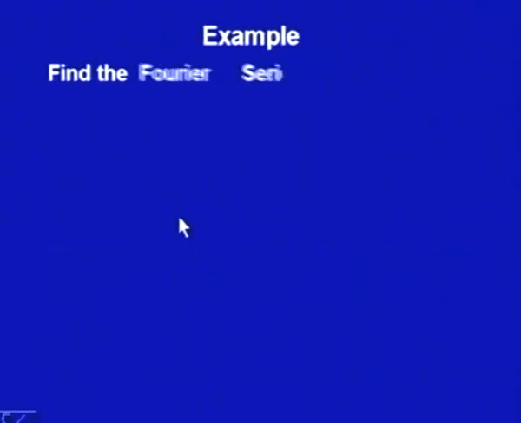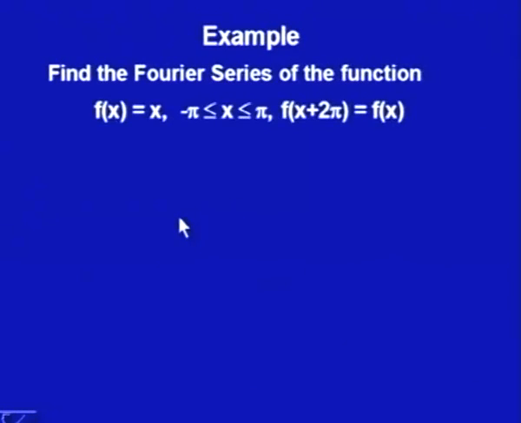Let us see one more example. Find the Fourier series of this function f x is equal to x from minus pi to plus pi, and it is periodic, that is f x plus 2 pi is equal to f x.